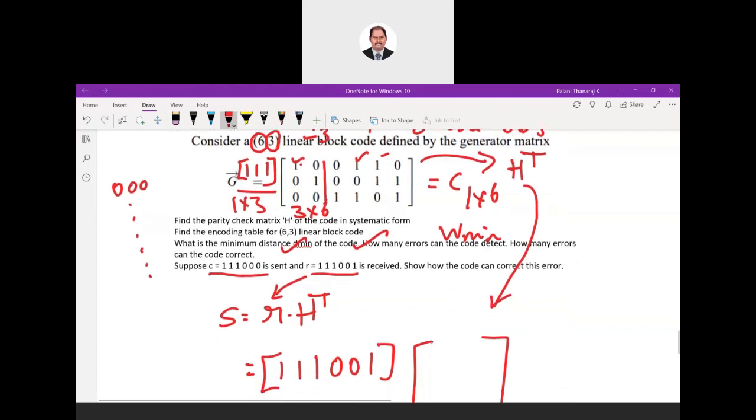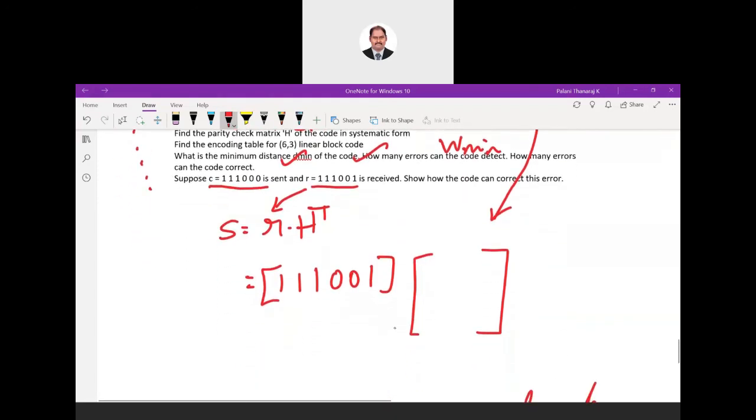Okay, so we'll be getting the data. Okay, syndrome. You can try this one. This is just the multiplication. Okay, this we can do. So this you can try. So you'll get some combination. We'll be getting a 3-bit syndrome.